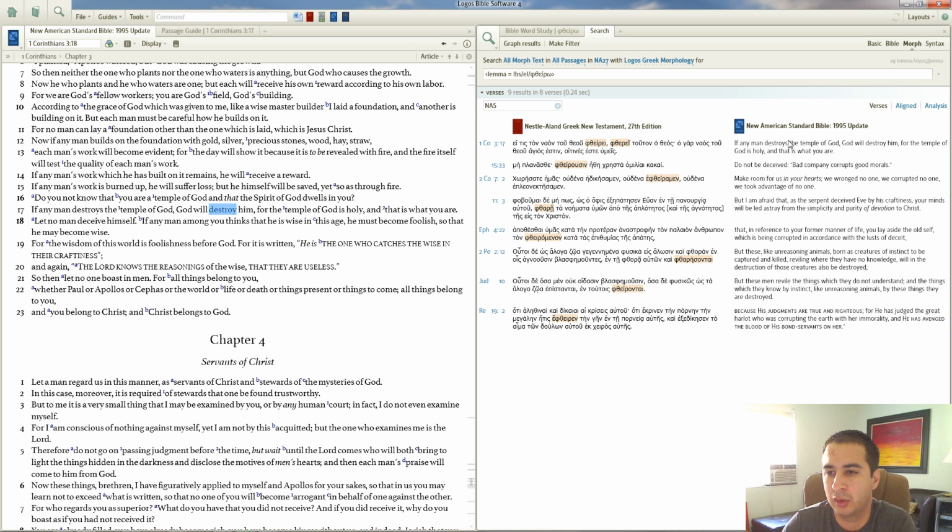So maybe Paul is using the same word twice. He could also be using it differently. So that's a good question. Now, we know from context that Paul is talking about leaders who are dividing the body. And if we were to look at our passage here, he's using this illustration of a master builder who's building on the foundation of Jesus Christ. And so it could be that as Christian leaders are building on the temple of God, some are actually destroying the temple of God. They're tearing it apart or dividing it.